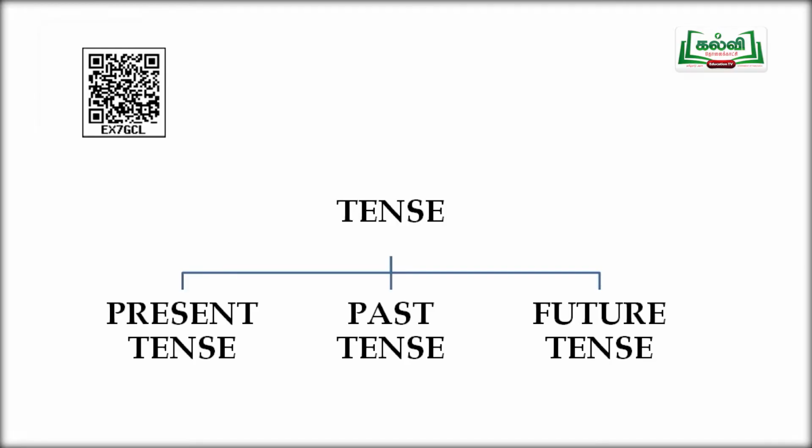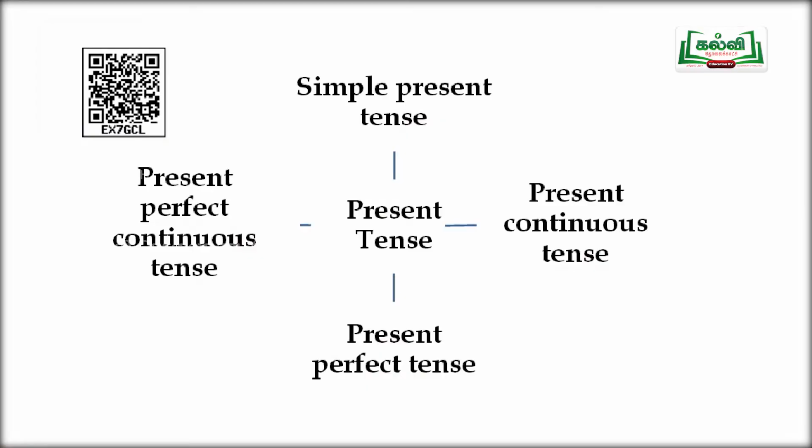A sentence gives us the information as well as the time. The verb in the sentence tells us when it happens, that is, the time. We call it tense. Tense is broadly classified into three: present tense, past tense, and future tense. The present tense again is divided into four: simple present tense, present continuous tense, present perfect tense, and present perfect continuous tense.